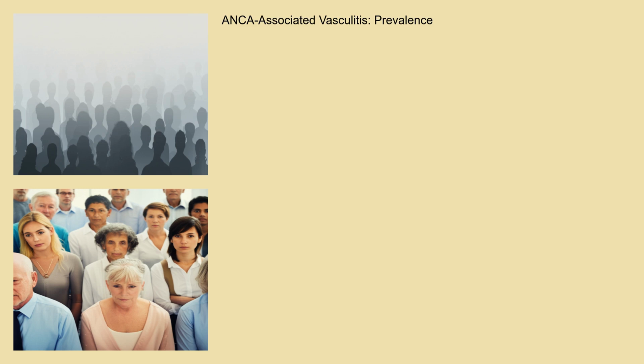ANCA-associated vasculitis is considered a rare disease, but its true prevalence is difficult to determine due to variations in diagnostic criteria and reporting. Studies suggest that the incidence of ANCA-associated vasculitis ranges from approximately 13 to 20 cases per million people per year. The disease can affect individuals of all ages, but is most commonly diagnosed in adults between the ages of 45 and 65. While it affects all ethnicities, some suggest a slightly higher prevalence in Caucasians compared to other populations.